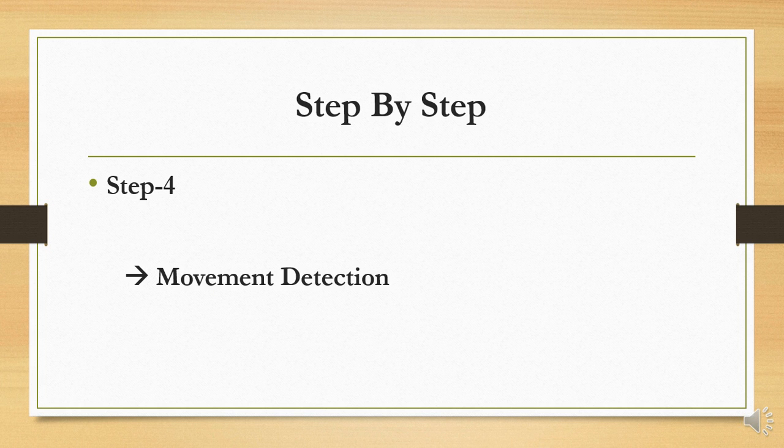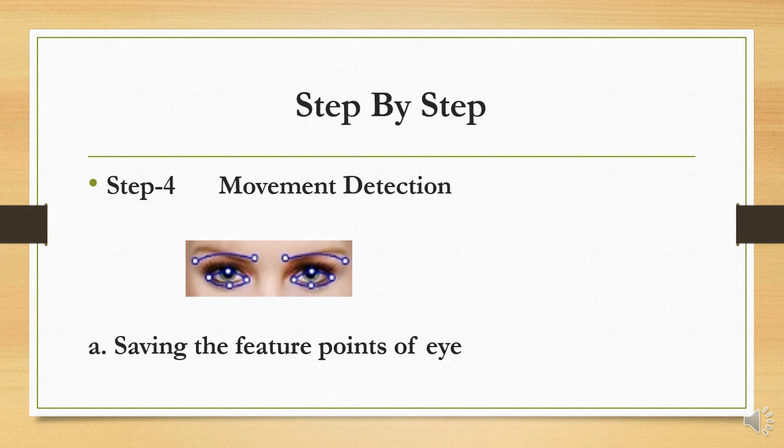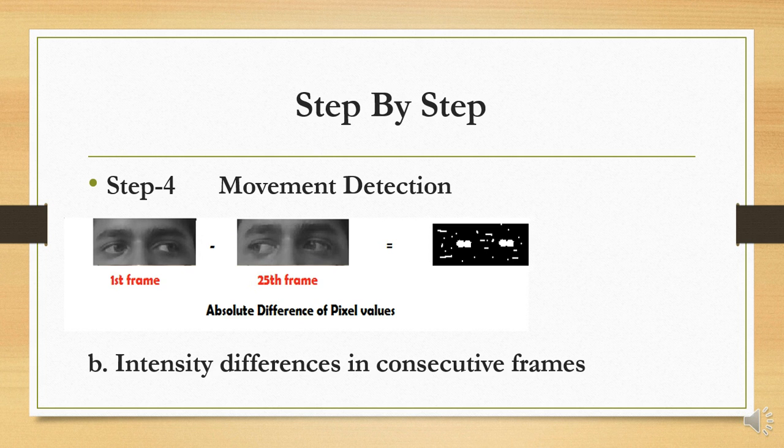It involves two things. First, detect the gaze, where the person is actually looking, and then send it to the motors. In the movement detection, we first save the features of the eyes. Features of the eyes are the highlighting points of the eye which we have chosen to differentiate the position of the pupil in various frames. The second thing, which is the basic principle in movement detection, is that we subtract the two frames.